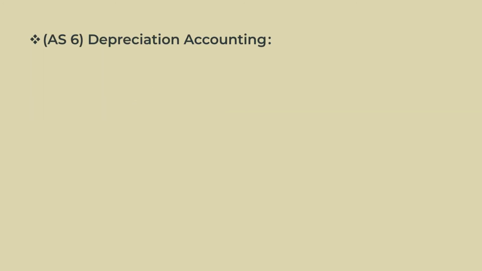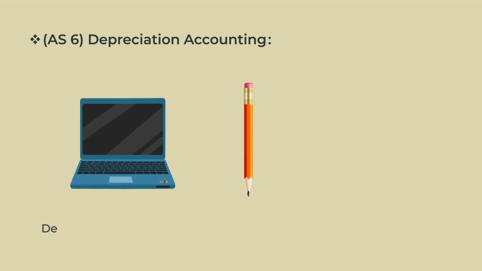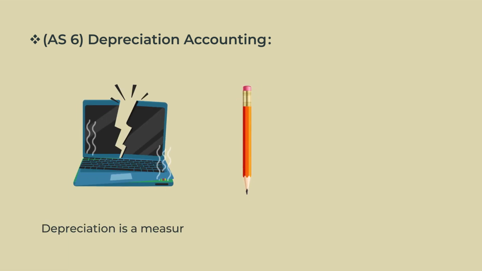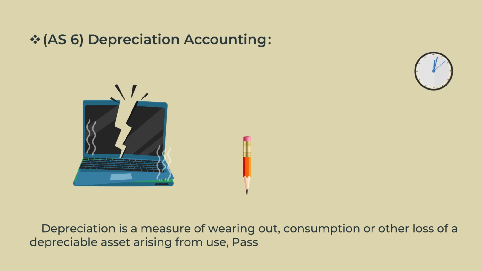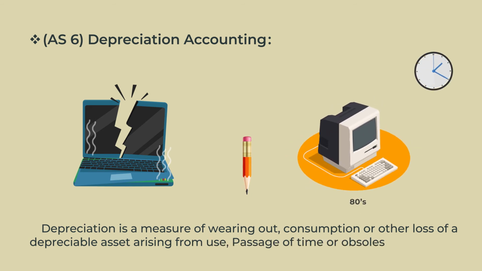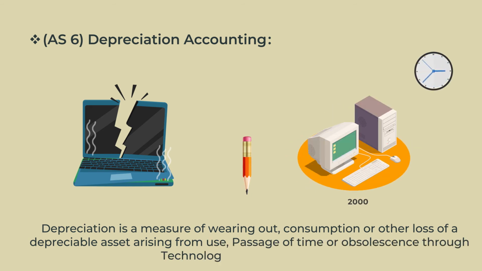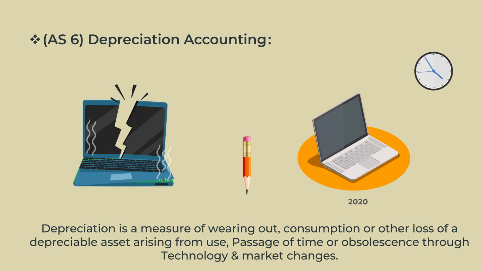Accounting Standard 6. Depreciation accounting. Depreciation is a measure of wearing out, consumption or other loss of a depreciable asset arising from use, passage of time or obsolescence through technology and market changes.